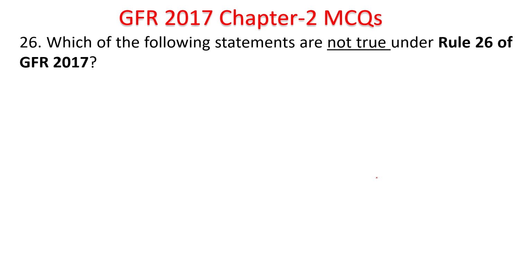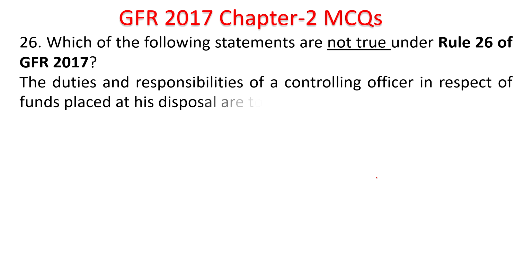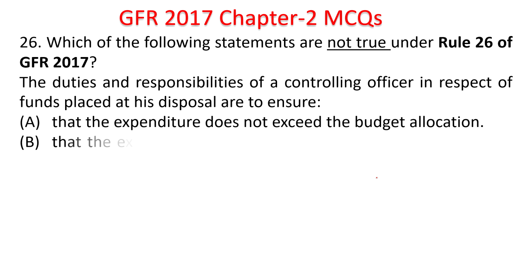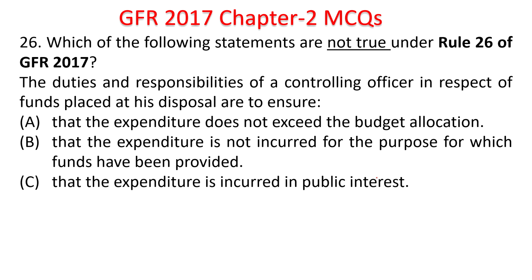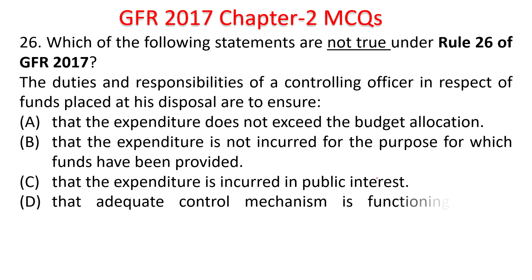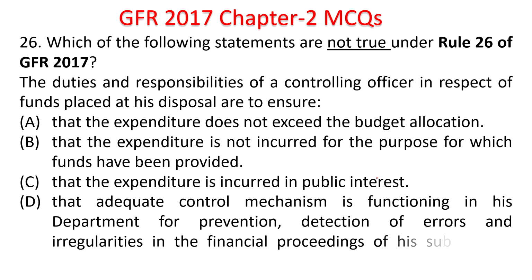Next question. Which of the following statements are not true under Rule 26 of GFR 2017? The duties and responsibilities of the controlling officer in respect of funds placed at his disposal are to ensure that the expenditure does not exceed the budget allocation, that the expenditure is not incurred for the purpose for which funds have been provided, that the expenditure is incurred in public interest, that adequate control mechanism is functioning in his department for prevention and detection of errors and irregularities in the financial proceedings of his subordinate officers. Time starts now. It is not true. You have to identify. This is not the responsibility of the controlling officer.